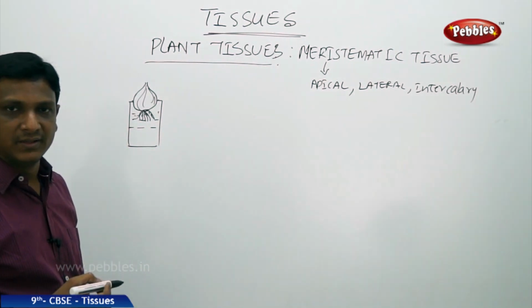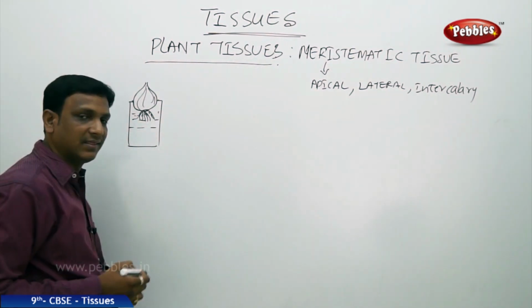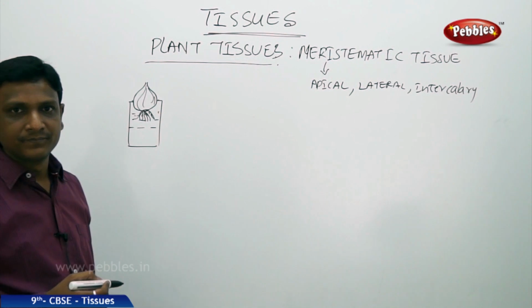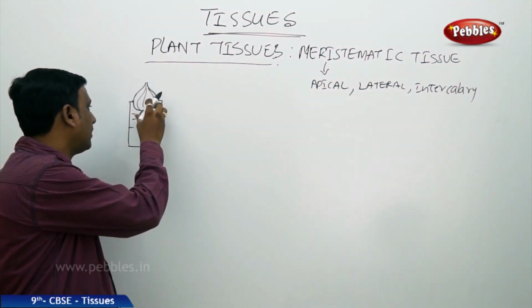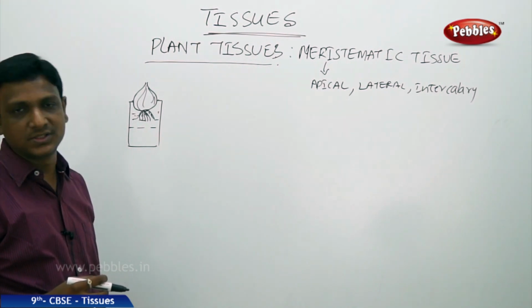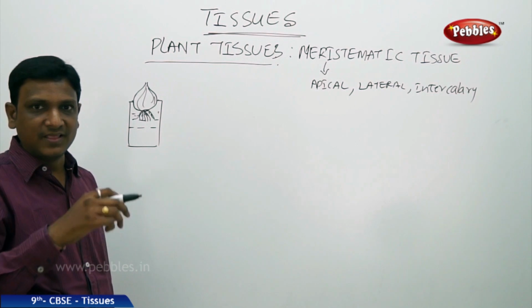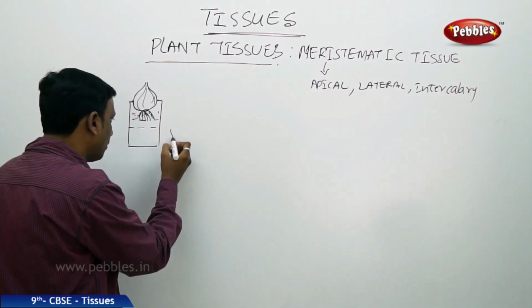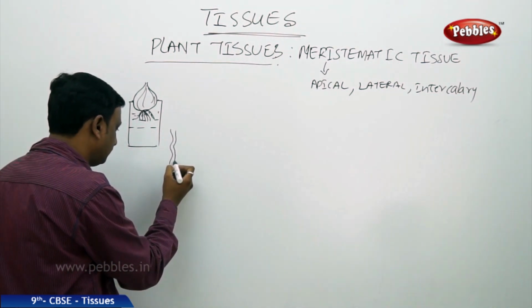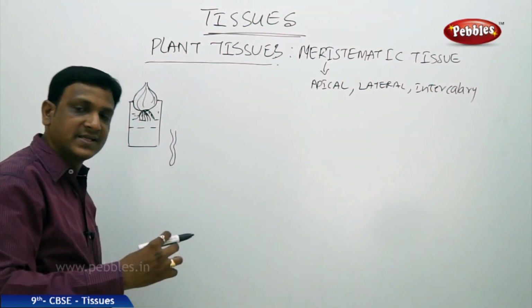You can make a table: first day, second day, third day. You can see the improvement in the length. So it is growing quickly. That means if you keep the onion bulb here, one particular part of the onion is actively growing. Those are the roots growing. Even in the root, which part is actively growing?